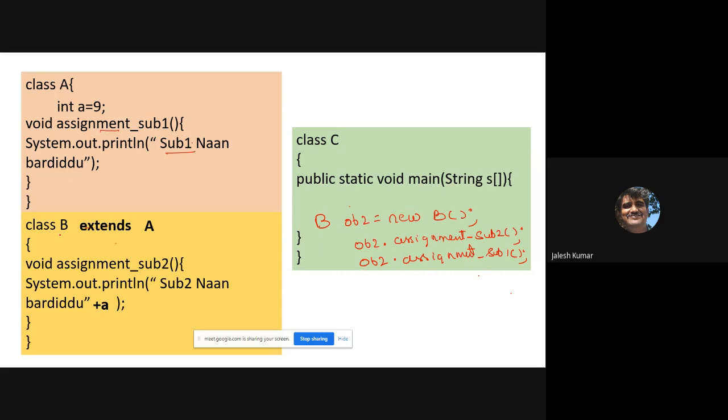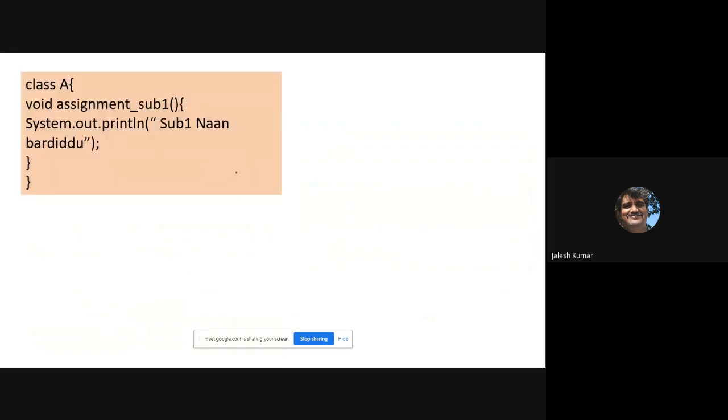That's what inheritance is. This is called the superclass. Normally when you are terming superclass, there is a subclass. The subclass will inherit from the base class, which is called the superclass. That's the definition. And when discussing this, there is one more piece of information. Let us see one example.